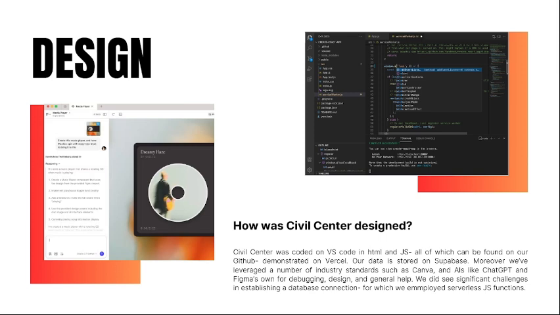We did see significant challenges in establishing a database connection, for which we employed serverless JavaScript functions.